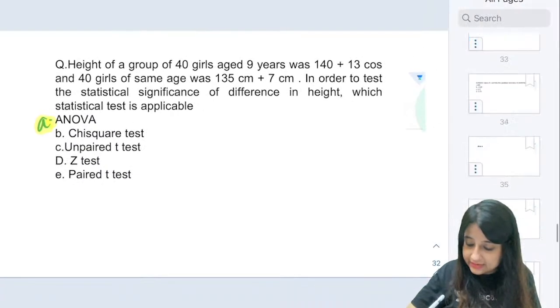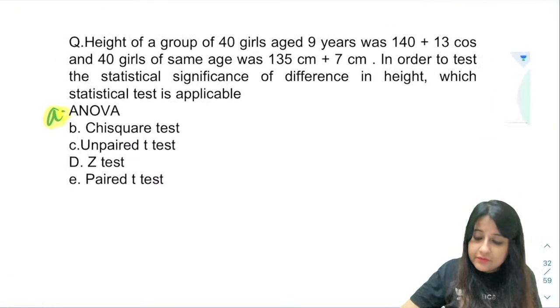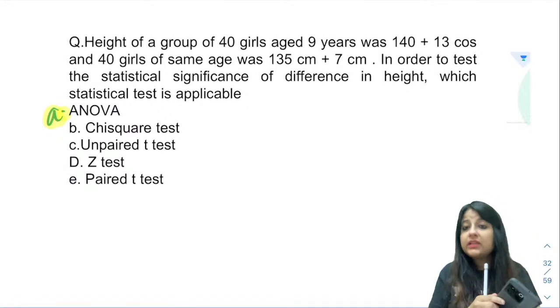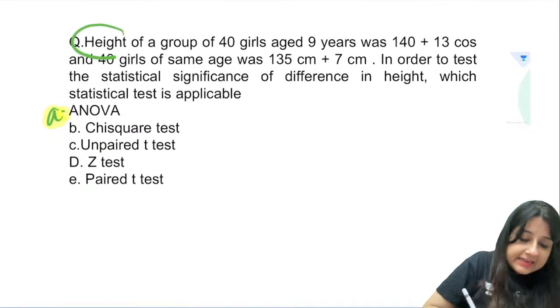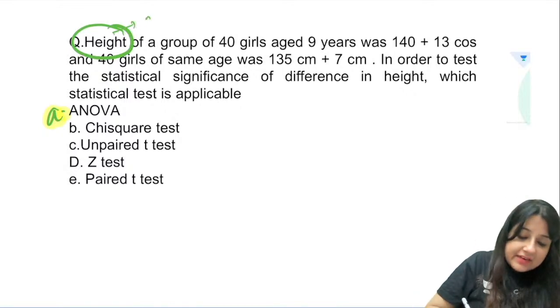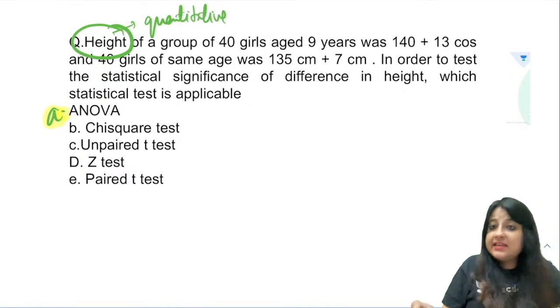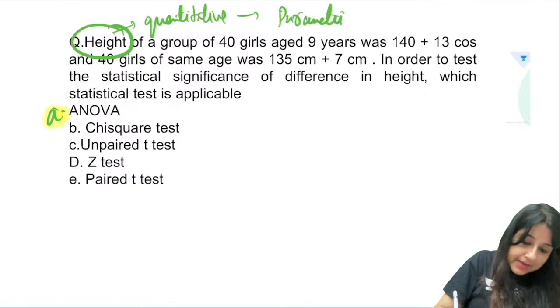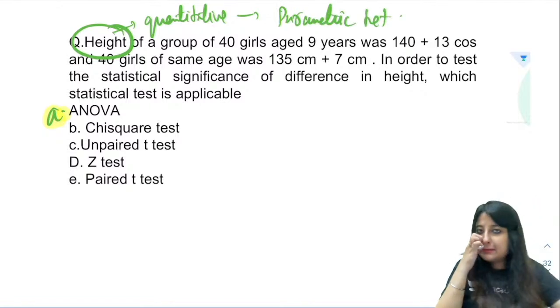Then I'll go last thing to the graphs. Okay, will you use a parametric test or a non-parametric test here? So what are you comparing? Height, right? You are comparing height. What kind of variable is height, guys? Quantitative, right? Continuous quantitative. So we definitely know that we will use a parametric test.